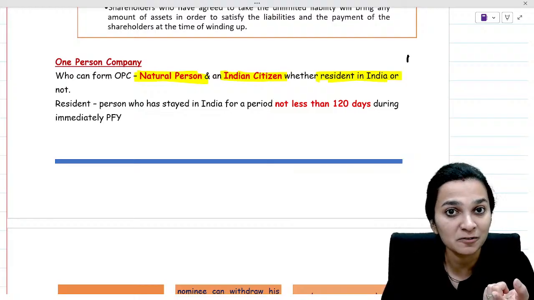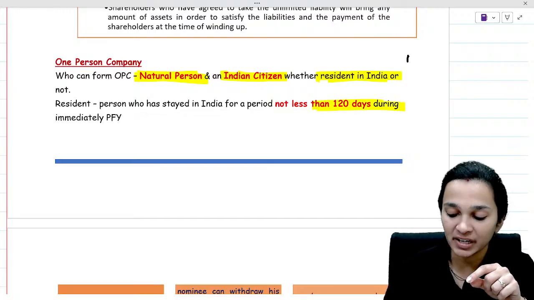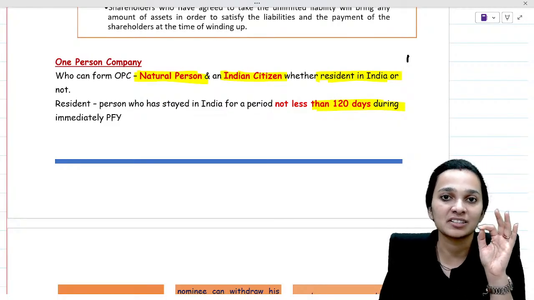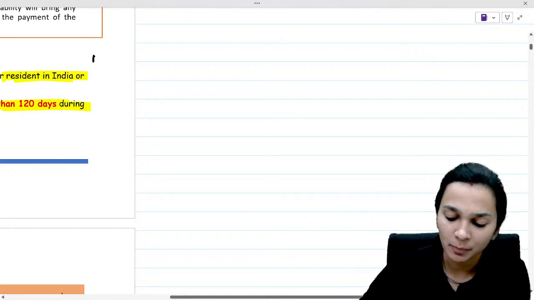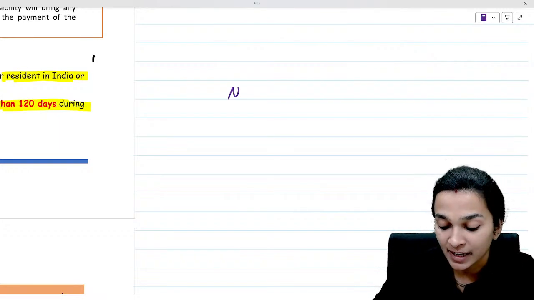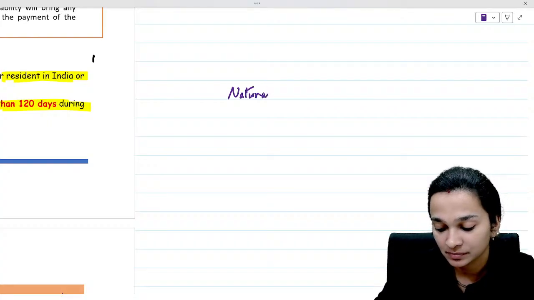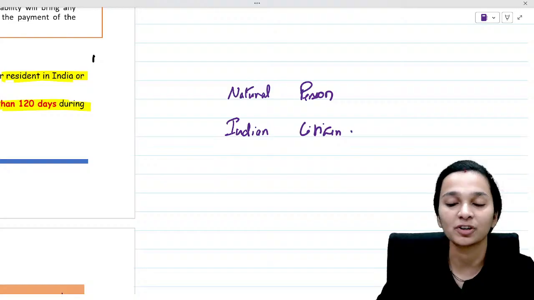Who is a resident of India? A person who has stayed in India for not less than 120 days during the immediately preceding financial year. So who can become a member or a nominee in a one person company? Natural person, Indian citizen, whether resident in India or not.